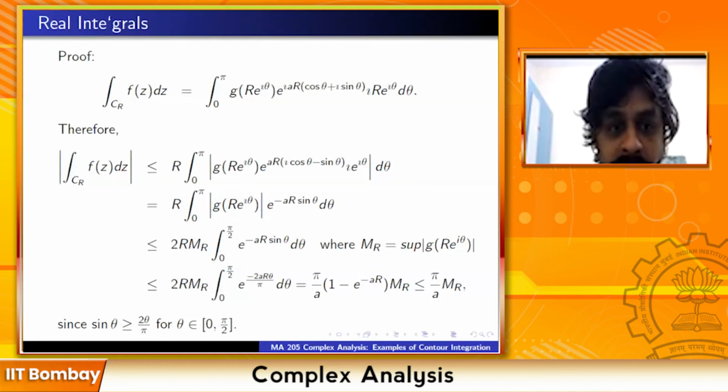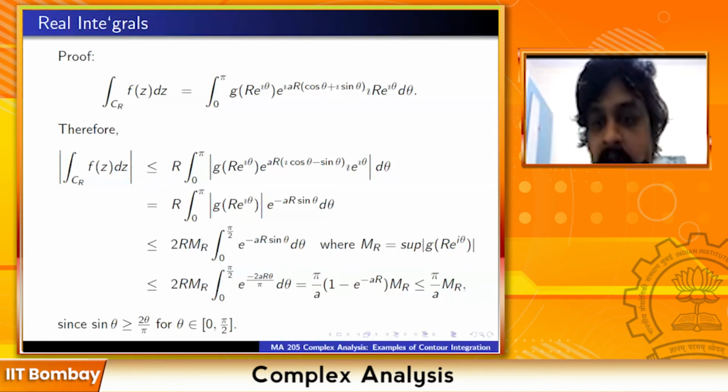Now use the inequality that sin theta is bigger than or equal to 2 theta upon pi. Substitute that, integrate the function, and at the very end use the fact that 1 minus e raised to minus ar is less than or equal to 1. And my a is positive, so 1 minus e raised to minus ar is less than 1. Finally, you get the whole thing bounded above by pi by a Mr.